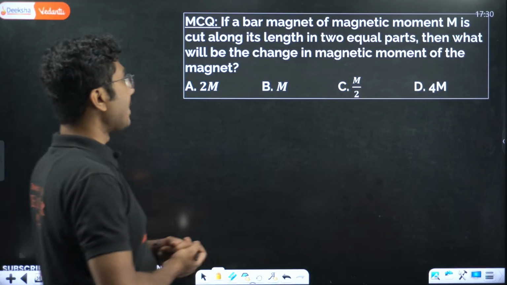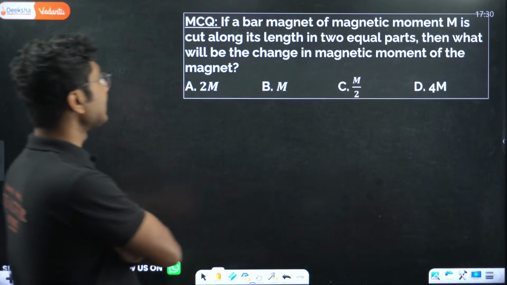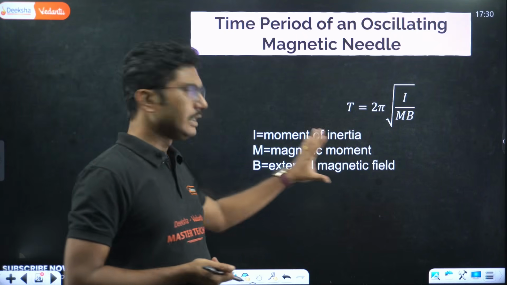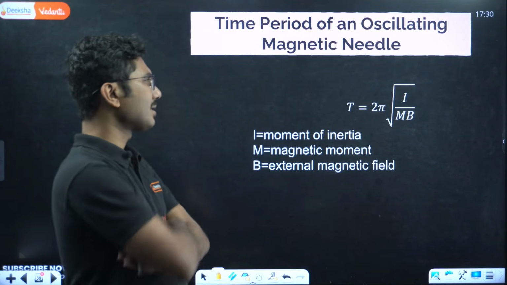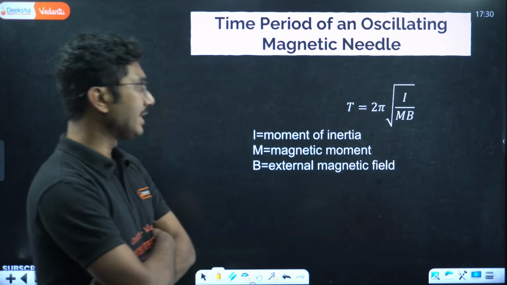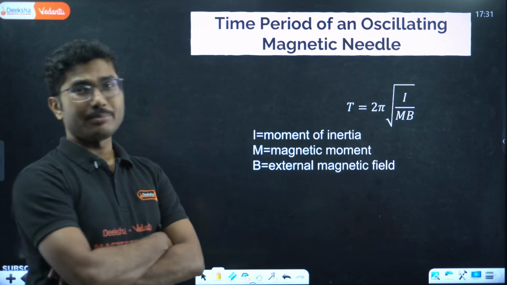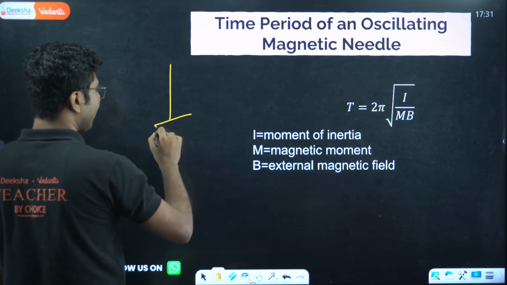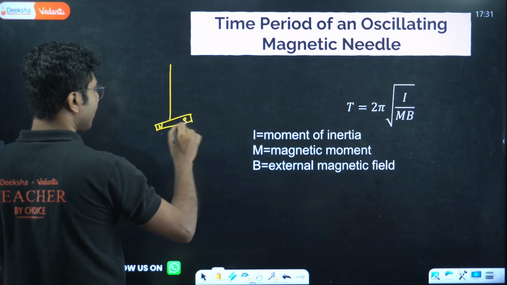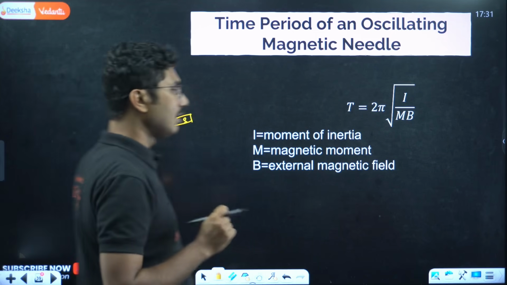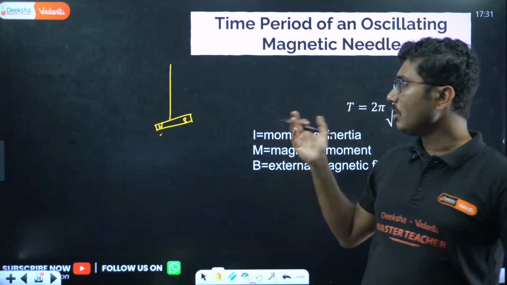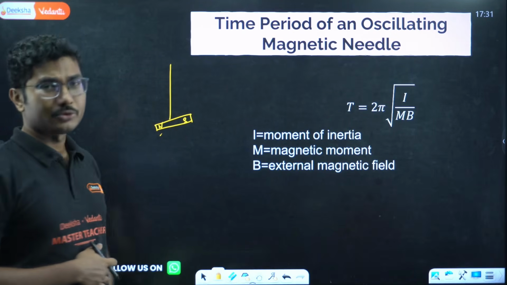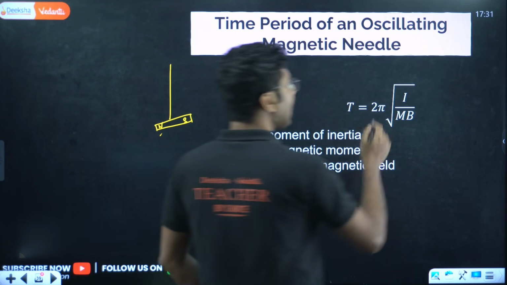I think this is a PU level question, but you need to understand that. Now, if a bar magnet of magnetic moment M is cut along, I think I have solved it. I will not discuss that. Now, one deleted portion concept some of you might ask, especially those preparing for JEE: sir, what is the time period of an oscillating magnetic needle? So you have a magnetic needle, north, south. If you just rotate it, it will move in simple harmonic motion. What is the time period of that motion? It will be 2 pi root I by MB.